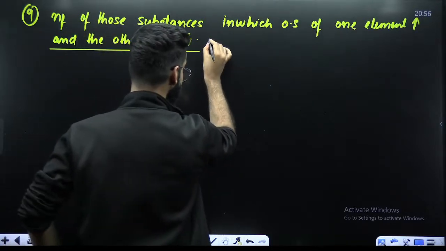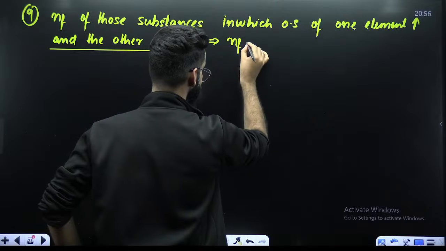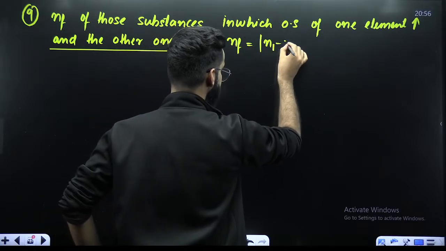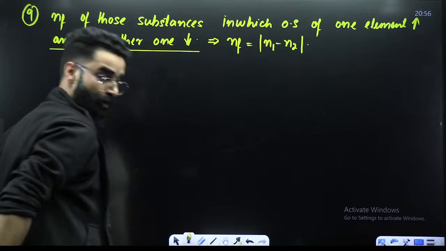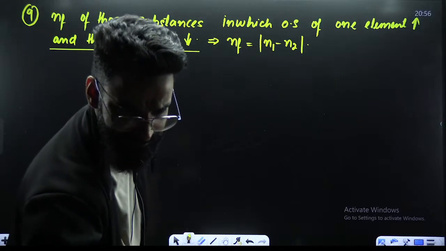How do you calculate its n factor? Its n factor is going to be mod of n1 minus n2. Let me give you certain examples.